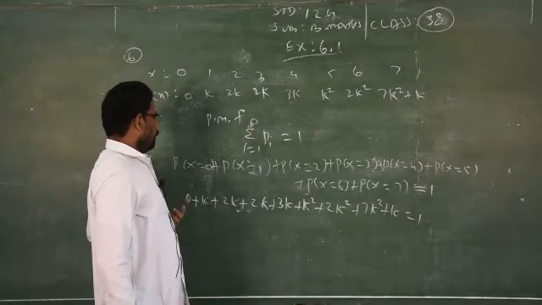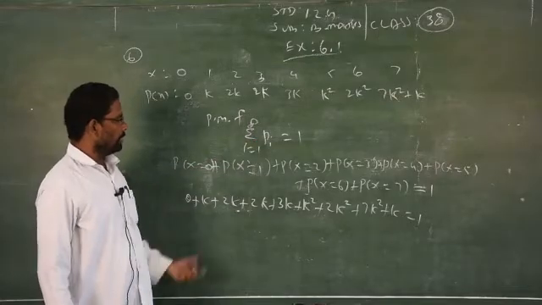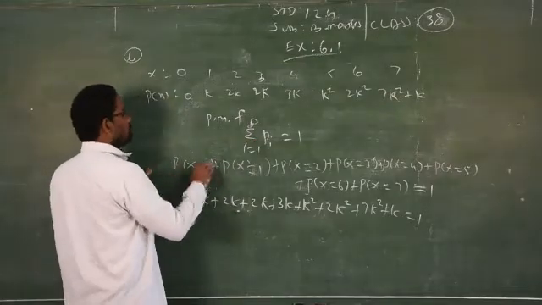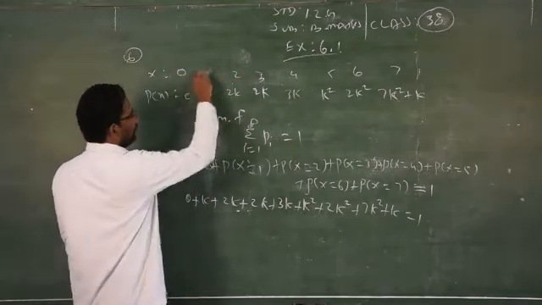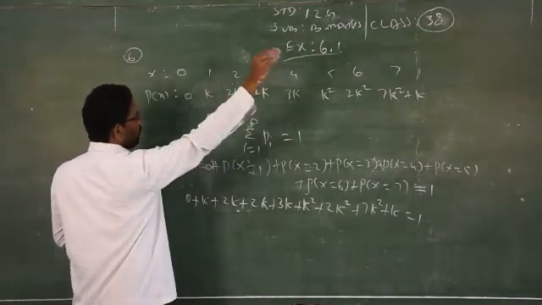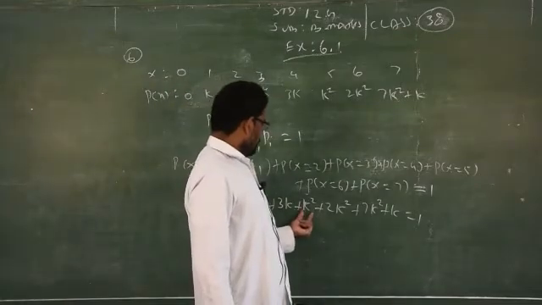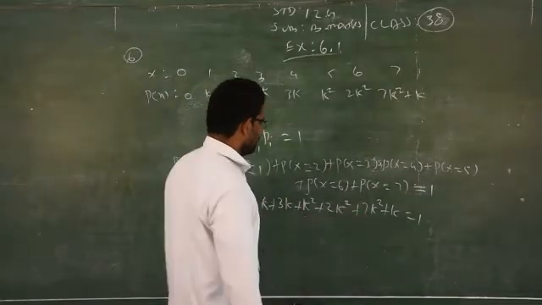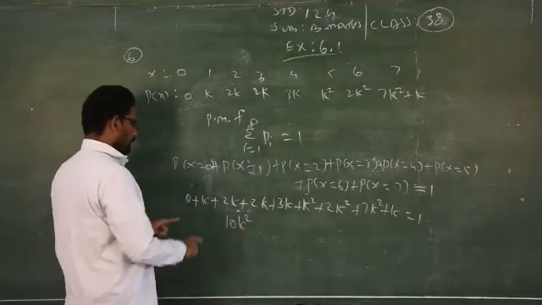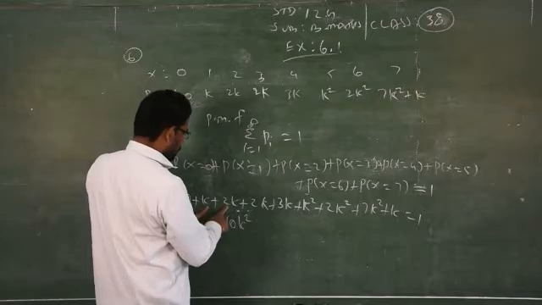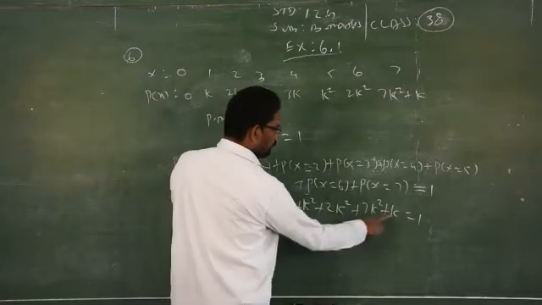Sum means you have to add all the data. You have to write x is equal to 0, 1, 2, 3. The probability of x is equal to 0 is 0. Likewise, the probability of 1 is k, then 2, 3, 4 up to 7. Now you have to add the like terms. 1k square plus 2k square plus 7k square is equal to how much? 10k square. Then 1k, 2k, 3k, 5k, 8k, 9k.